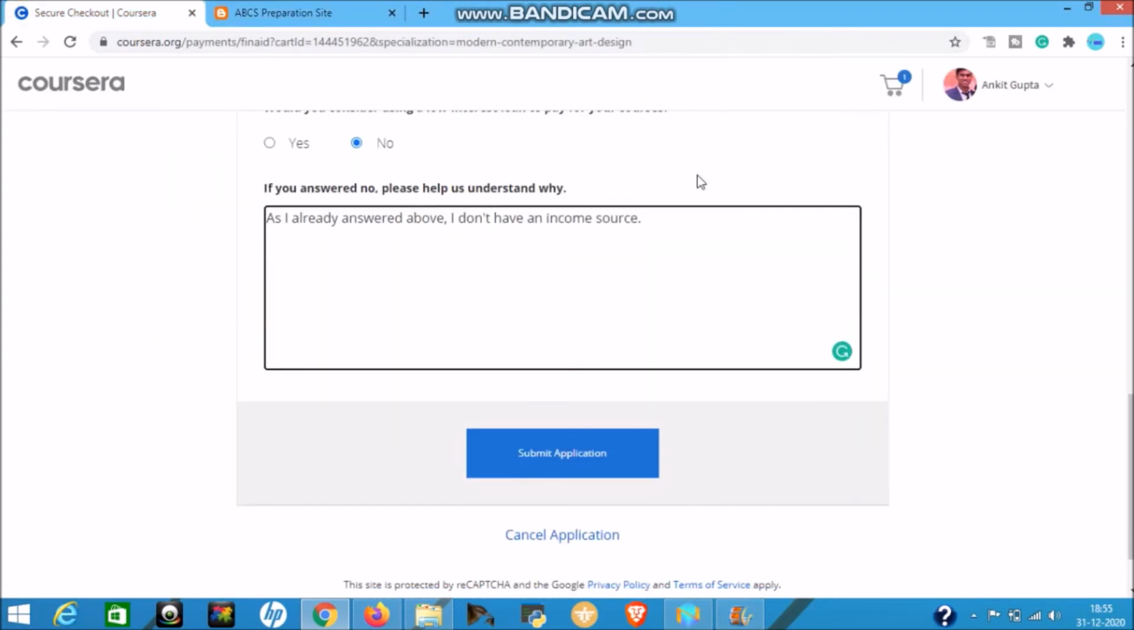So after answering all these questions, you can click on submit application, and you don't need to do anything else, just click on submit application and it will show a notification that after 15 days you will get an email for the confirmation of financial aid. And one thing to be careful about: while applying for the financial aid application, do not enroll in the course. Just wait for 15 days. Only after getting approval can you enroll in this course.